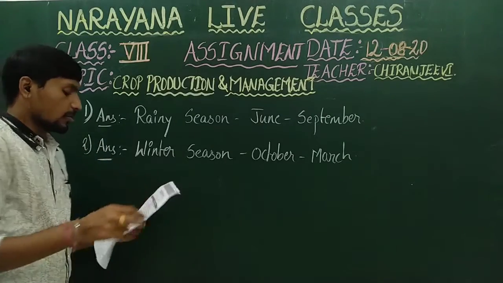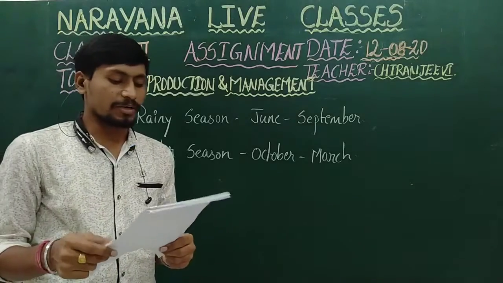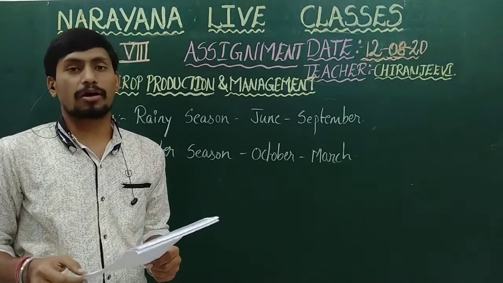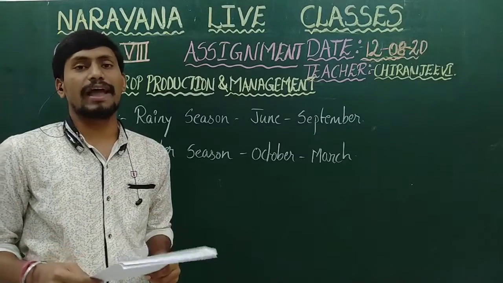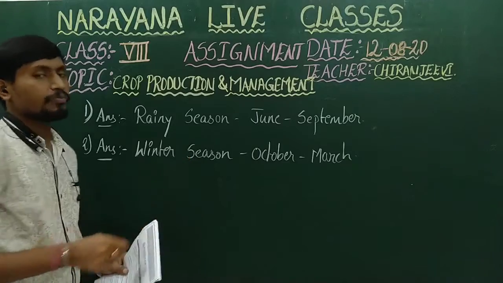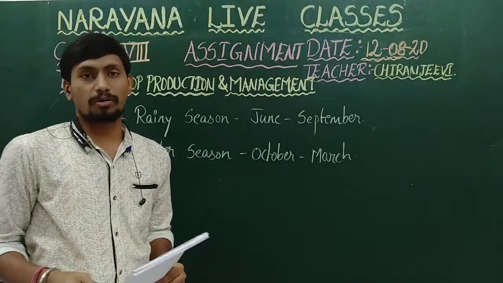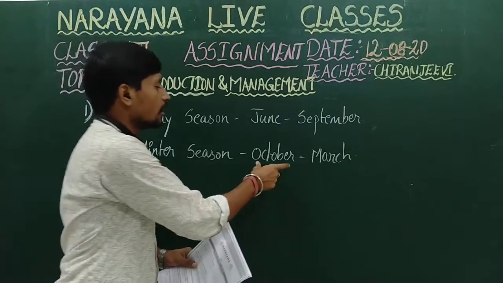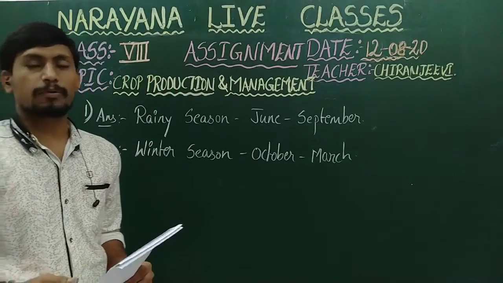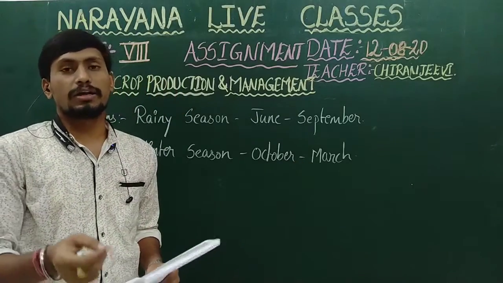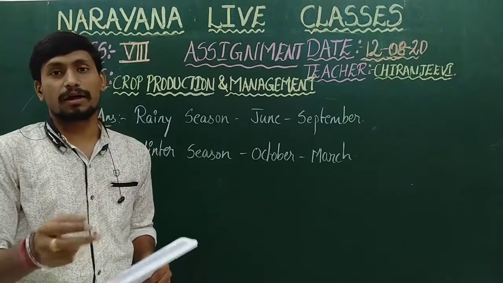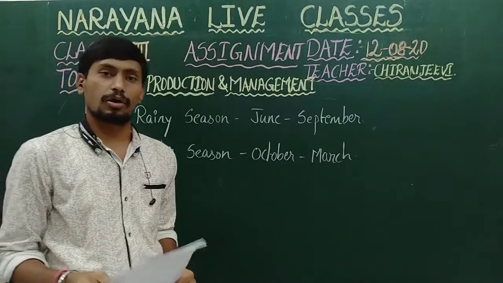And the next question, here they have given a small mistake in the question. They have written kharif crop again, but it is a rabi crop. What are rabi crops? Give example. The crops which are cultivated during the winter season, we call rabi crops, between October and March. Examples are wheat and mustard.